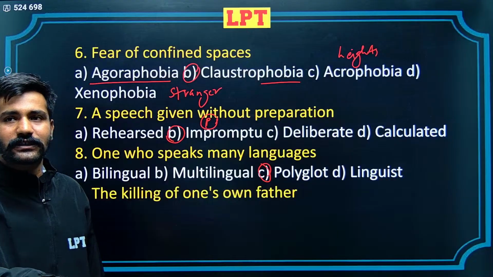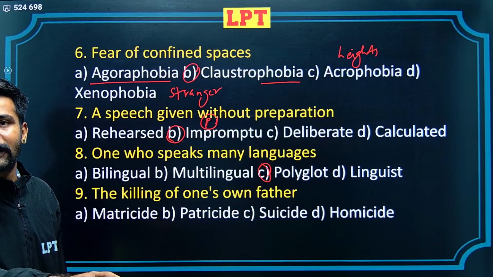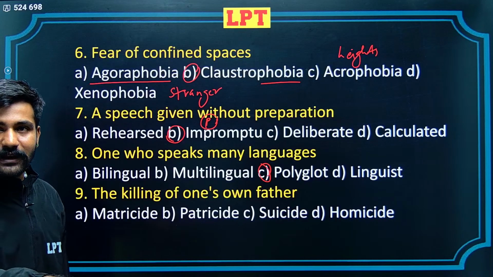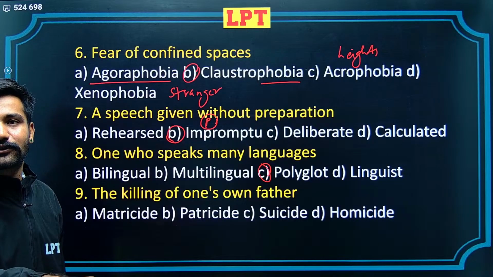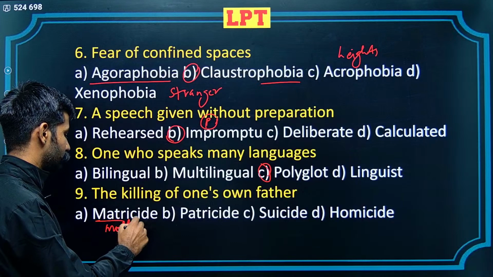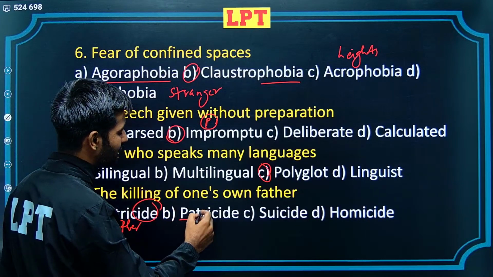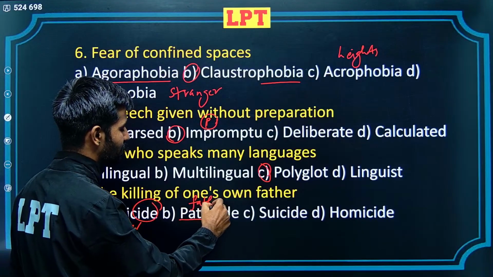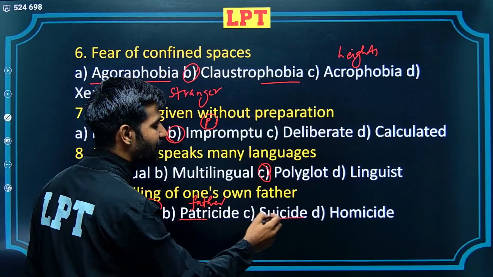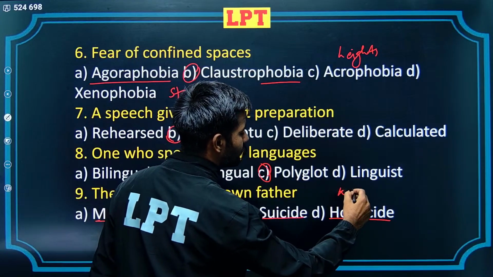The next question says the killing of one's own father. 4 alternatives. The first one is matricide, patricide, suicide and homicide. Okay, Tamanna. The first one is matricide. Matricide is killing of one's own mother. The root word side is for killing. Second alternative is patri, which refers to father. That's the correct alternative. Suicide is killing one's own self. Homicide is killing the other person.